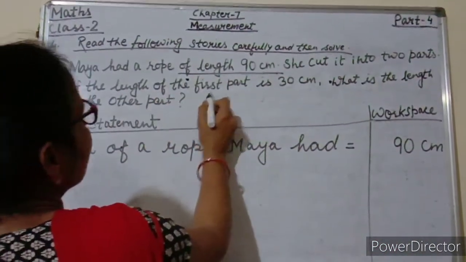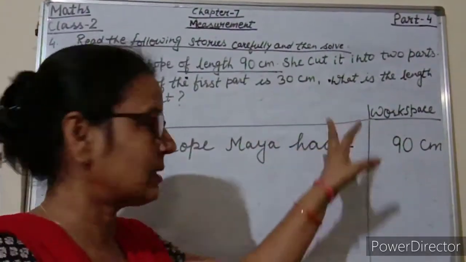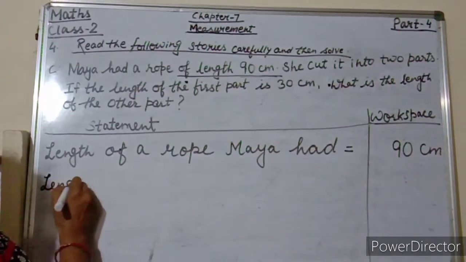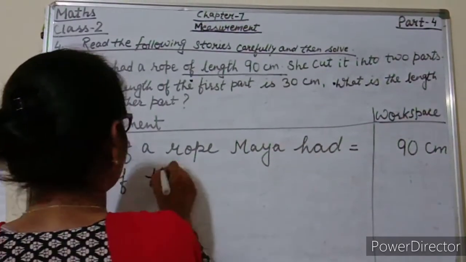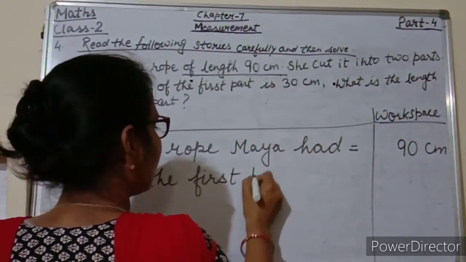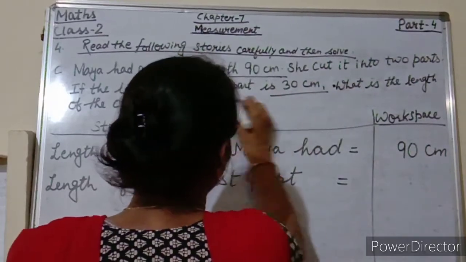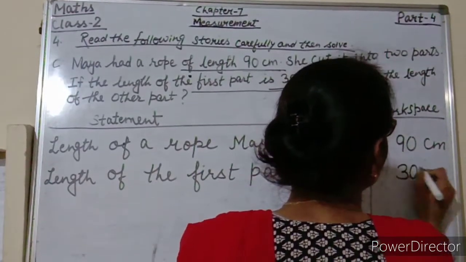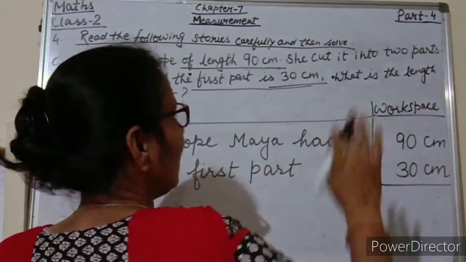Now the second statement, she cut it into 2 parts. If the length of the first part is 30 centimeter, so the first part it is given 30 centimeter. So write in the second statement, length of the first part. So students, what is the length of the first part? It is given here. Yes. First part is 30 centimeter. Now what we have to do? We have to find the length of other part.